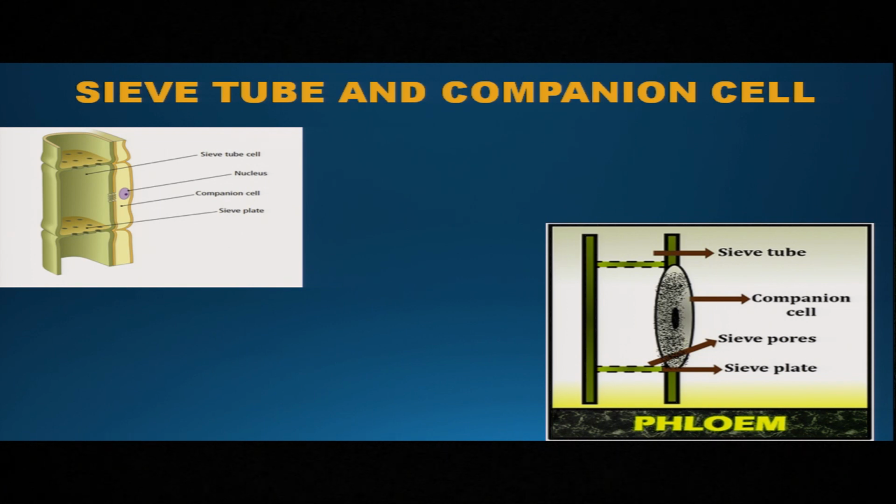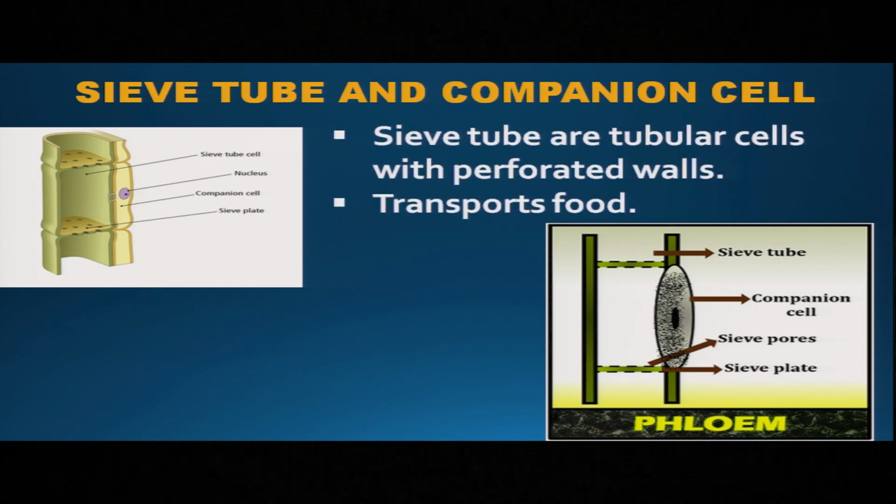So, let us see sieve tube and companion cell. Look at the picture. Sieve tubes are tubular cells with perforated walls, meaning they have holes. What do the sieve tubes do? They transport food or nutrients from the leaf to other parts of the plant.